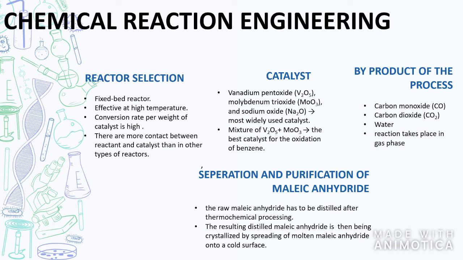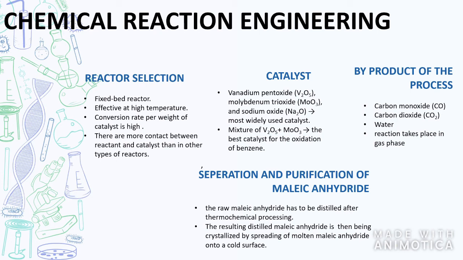Furthermore, the conversion rate per weight of catalyst is high, and there is more contact between reactant and catalyst than in other types of reactors. The most widely used catalysts in the production of maleic anhydride include vanadium pentoxide, molybdenum trioxide, and sodium oxide. The best catalyst for the oxidation of benzene is a mixture of vanadium pentoxide and molybdenum trioxide, which is usually supported on white porous aluminum oxide.